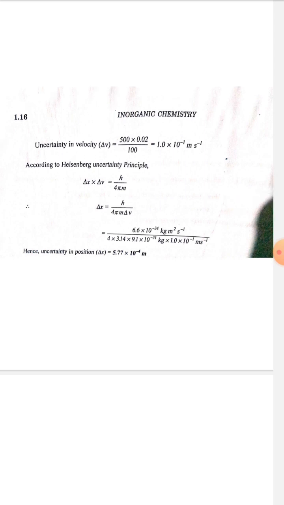According to Heisenberg uncertainty principle, delta x multiply delta V is equal to h upon 4 pi m. Delta x is equal to h upon 4 pi m delta V is equal to 6.6 multiply 10 raised to the power minus 34 kilogram meter square per second upon 4 multiply 3.14 multiply 9.1 multiply 10 raised to the power minus 31 kg multiply 1.0 multiply 10 raised to the power minus 1 meter per second. Hence uncertainty in position delta x is equal to 5.77 multiply 10 raised to the power minus 4 meter.